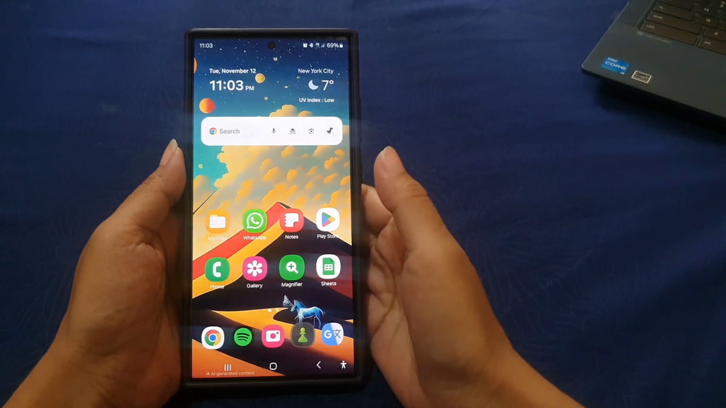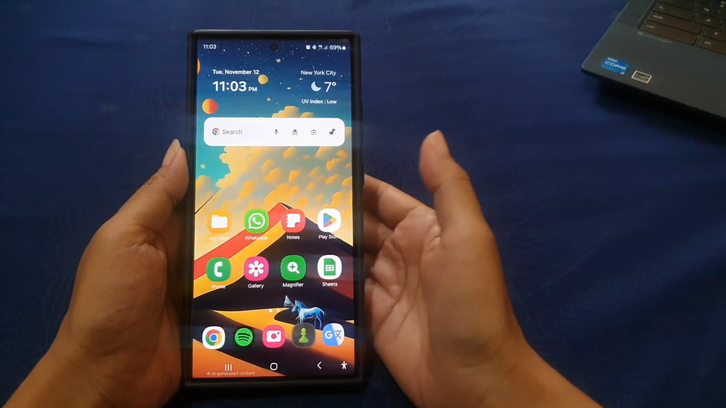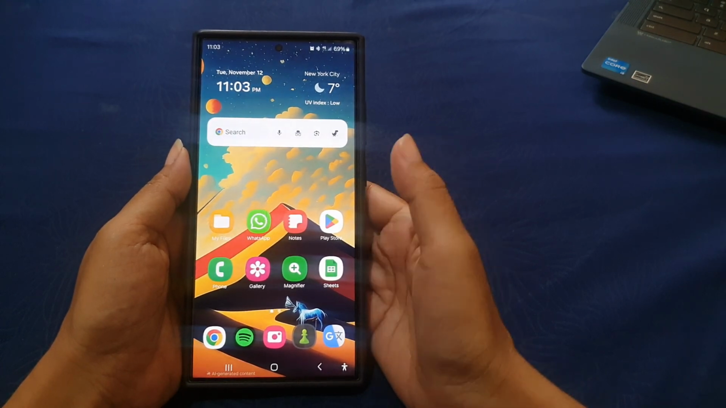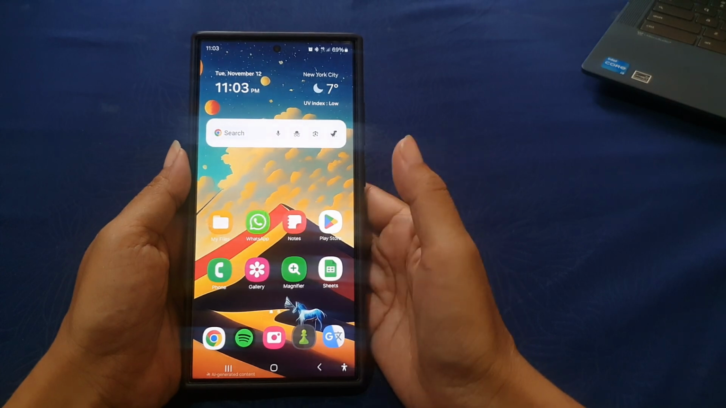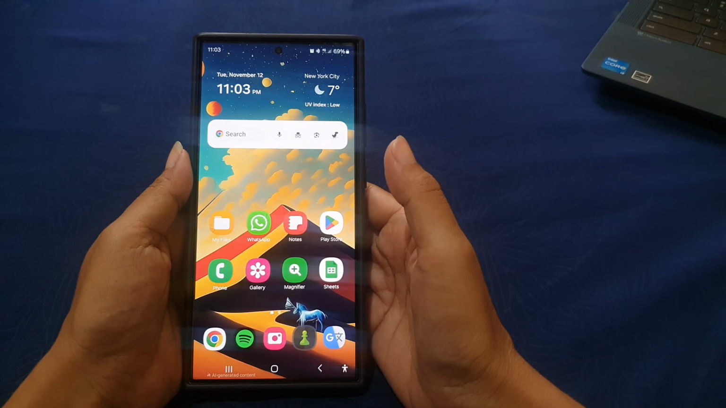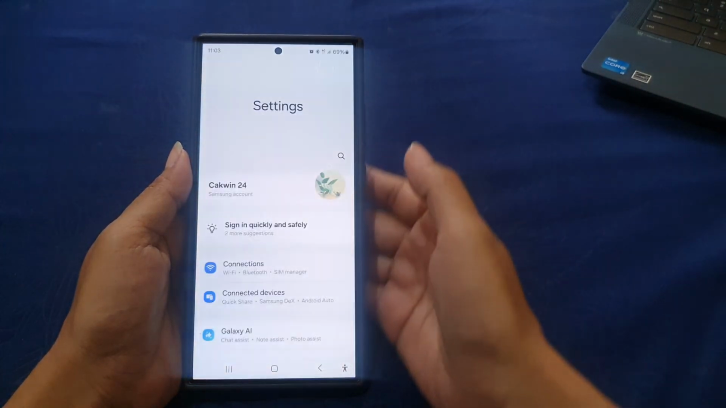To prevent Live Transcribe from transcribing profanity within speech on Samsung Galaxy S24 Ultra, you have to enable the setting to hide profanity in the Live Transcribe setting. To do so, swipe down the top of the screen and then tap the settings icon.